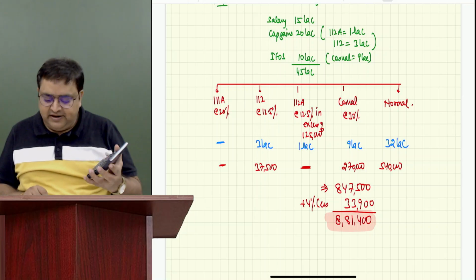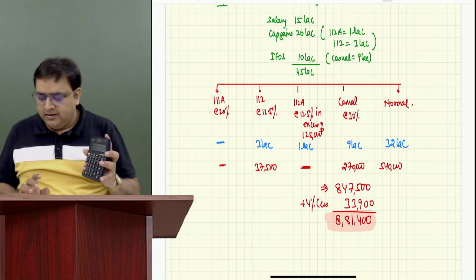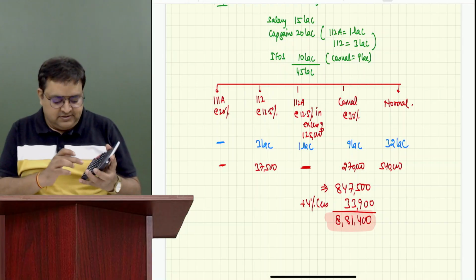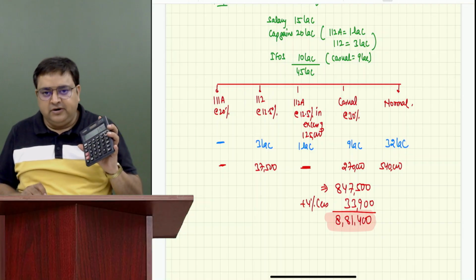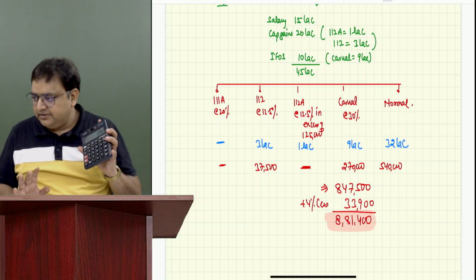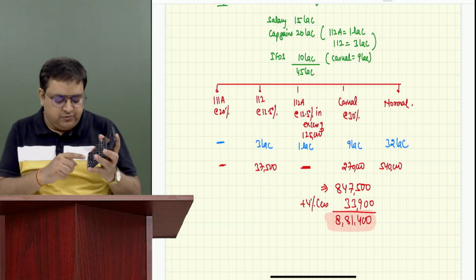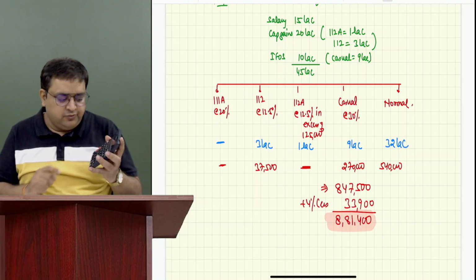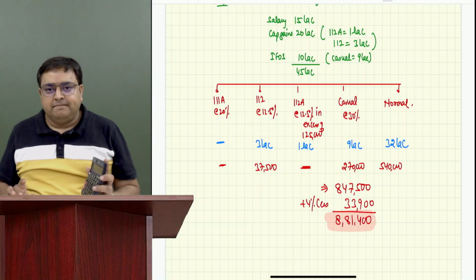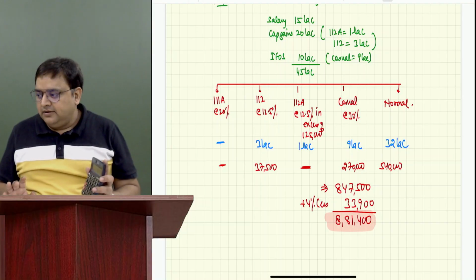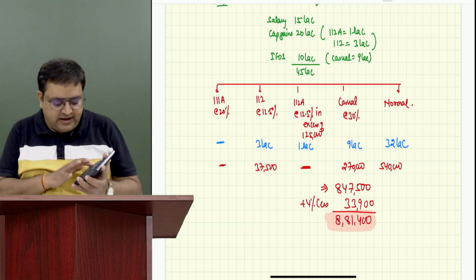As of now, on your calculator screen, you must be seeing 847,500. First into 4%. You got 33,900 as of now. Plus equal to 881,400, right? So you don't have to write it again, 847,500. Simple. Again I am repeating.